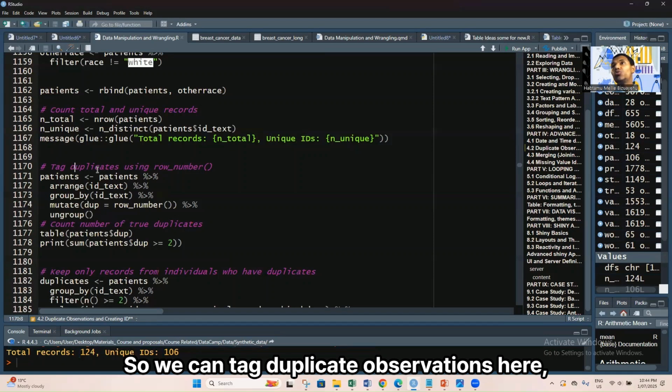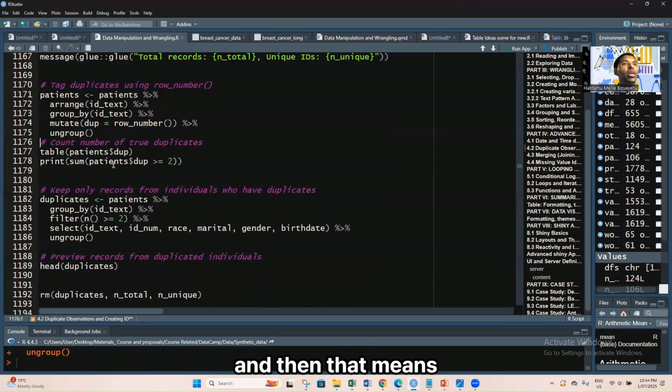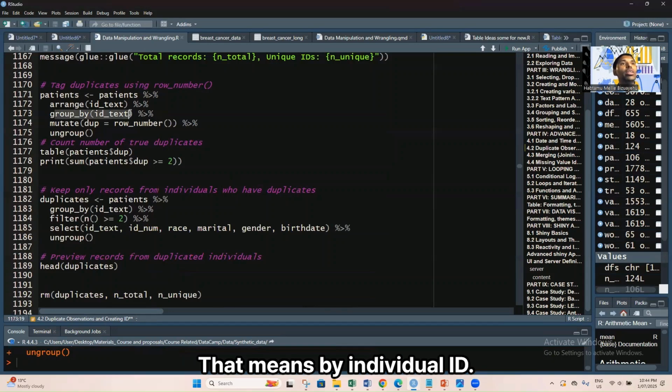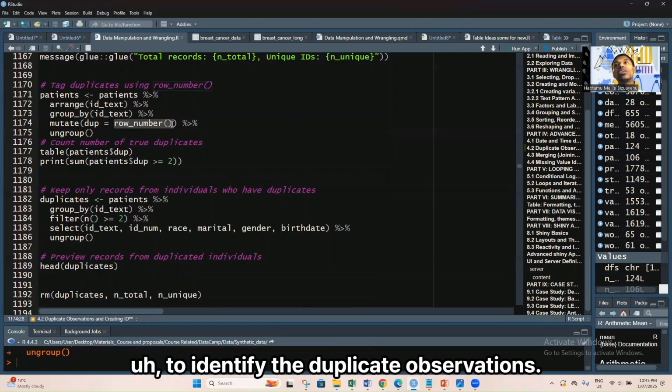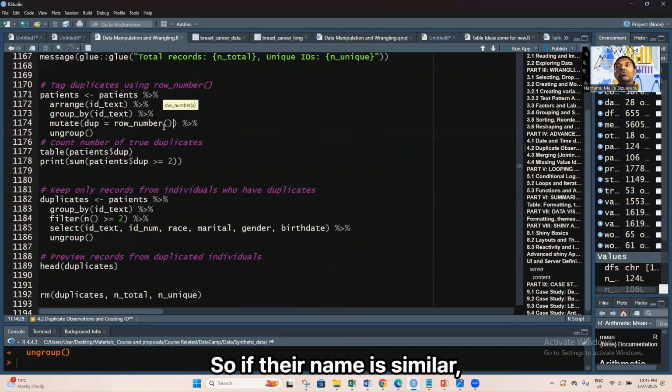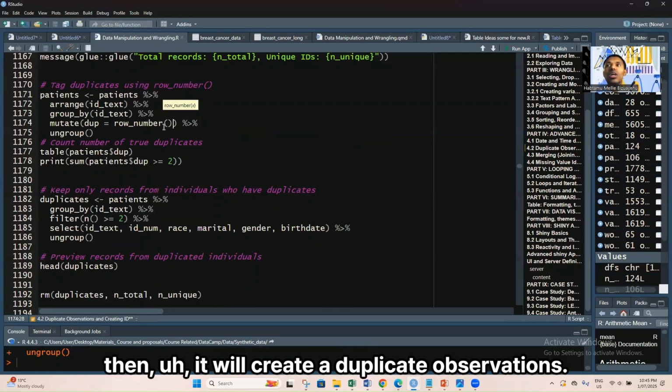So we can tag duplicate observations here. We can arrange by ID, then group by ID, that means by individual ID, and then use row number to identify the duplicate observations. That means individuals that we are technically summing the rows. So if their name is similar, then it will create duplicate observations.